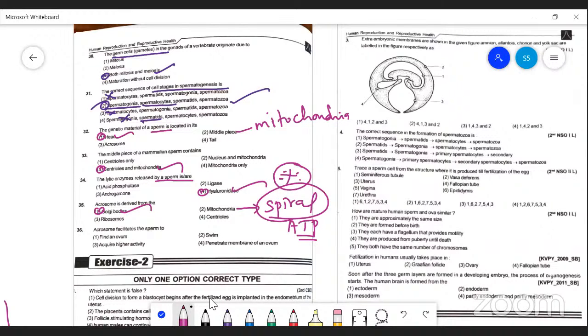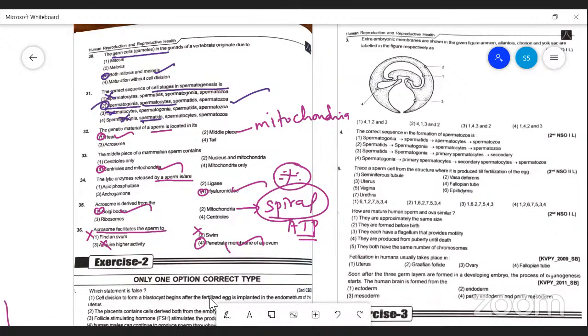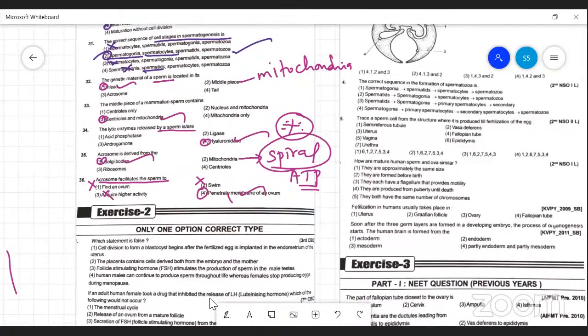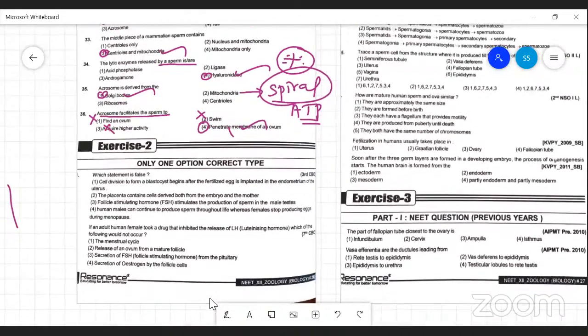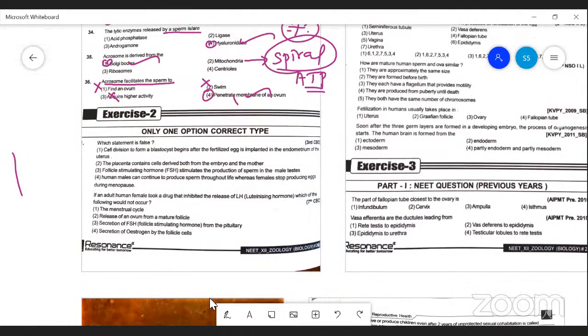And then the next one, acrosome. Acrosome is present in the head region. It is not to find the ovum, not to swim, and it helps to penetrate the membrane of an ovum. Because actually, ovum is surrounded by many layers, which are destroyed or lysed. Then the egg becomes developed, okay, and becomes the fertilized one, the zygote.